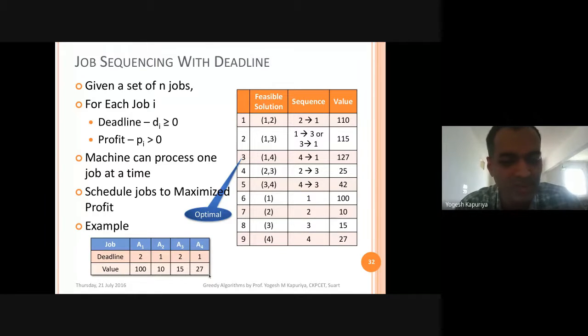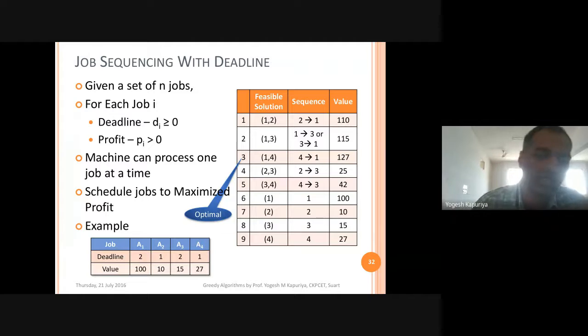So what are the feasible solutions? Feasible solution means any possible solution. So let's say if you have feasible solution 1, 2. Here we are just doing a brute force kind of a thing. Brute force means checking all the possibilities. Here there is no intelligence applied, just make all the permutations possible.